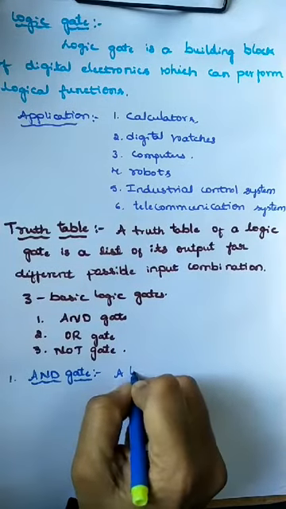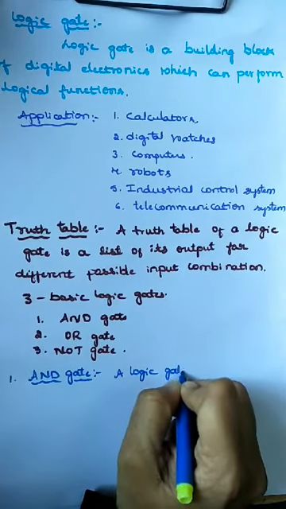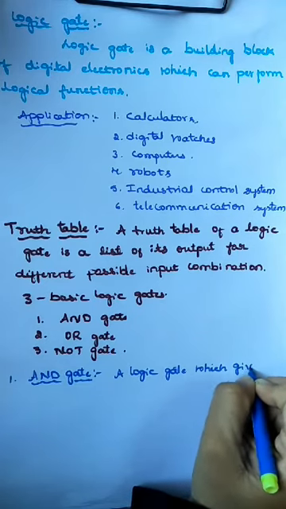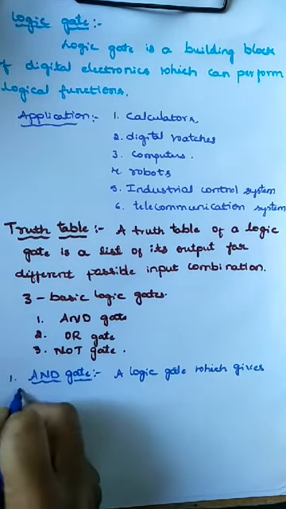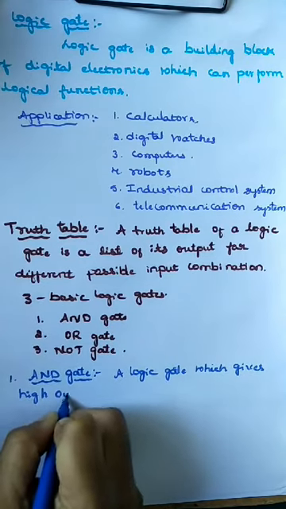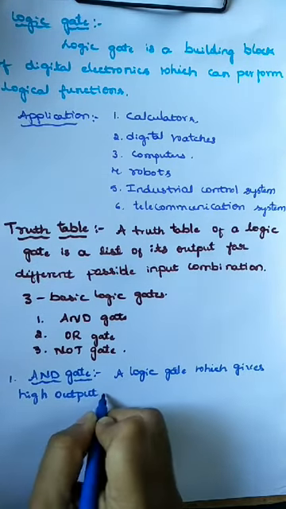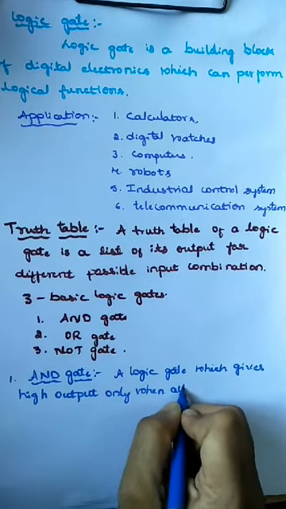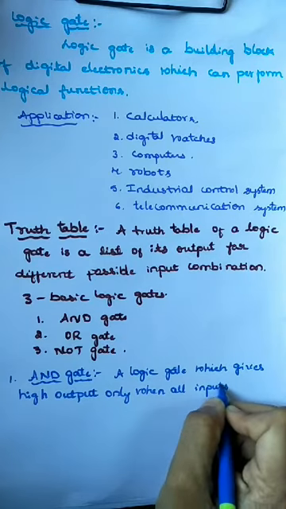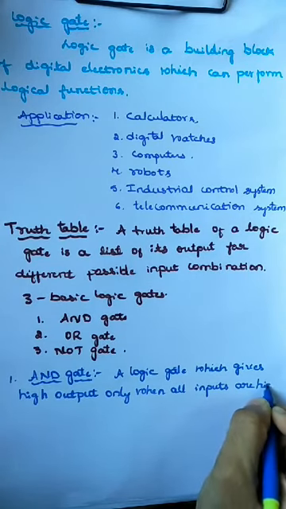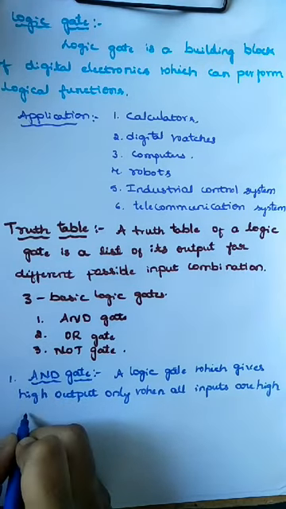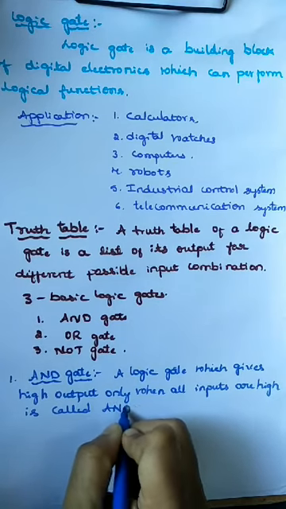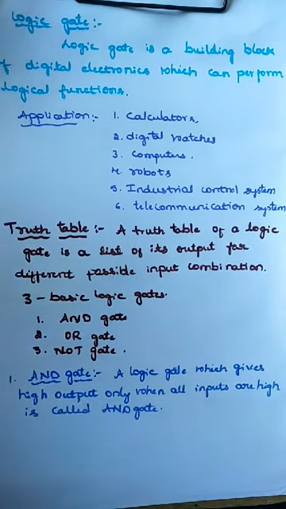So a logic gate which gives high output only when all inputs are high is called AND gate.